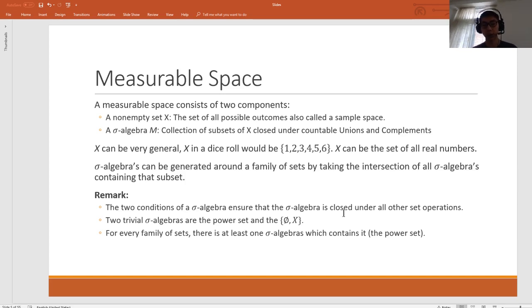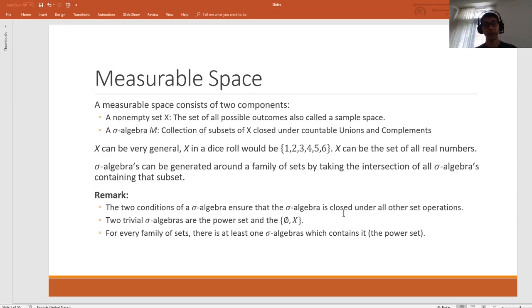Sigma algebras, however, are often constructed around a family of sets that we're interested in. Oftentimes, we extend this family of sets so that it fulfills the properties of a sigma algebra, so that we can perform operations on it that are closed. We can generate a sigma algebra around a set by taking the intersection of all sigma algebras that contain this family of interest. We refer to that sigma algebra as the sigma algebra generated by that set. Note that this property results in it being closed under all set operations, which is one of the reasons why we want to extend our family to a sigma algebra.